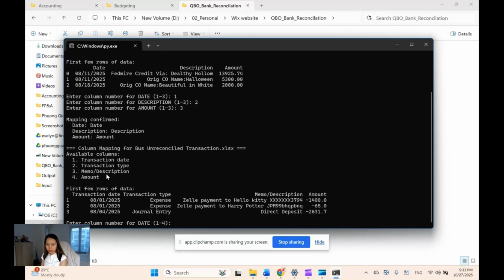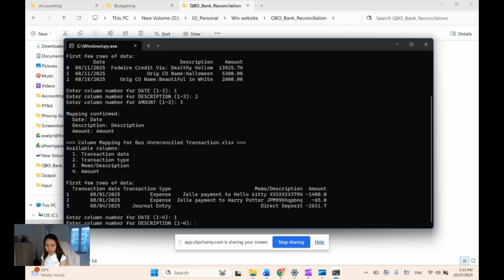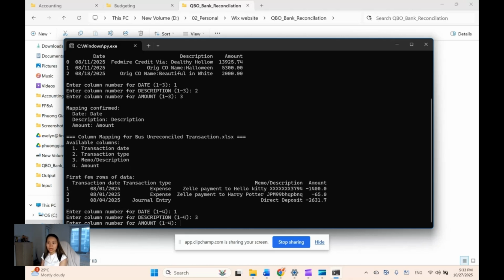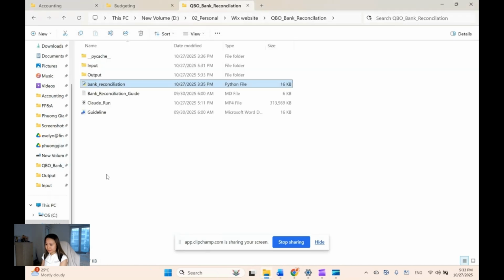The column number for date is one, transaction date, and the column number for description is actually column number 3, because number 2 is transaction type, which is not correct. Then the column number for the amount is number 4, amount. When I press enter, done.